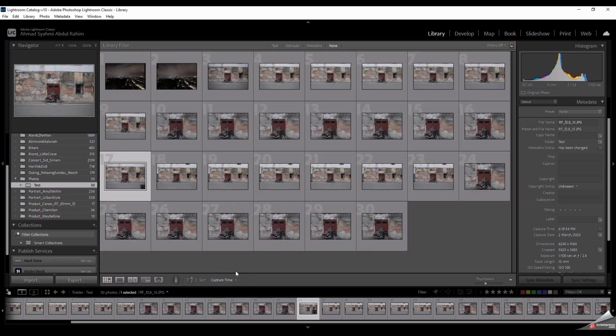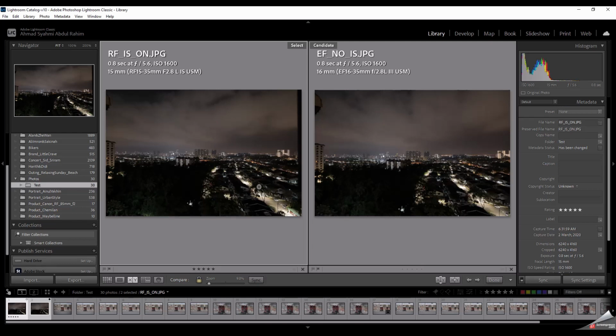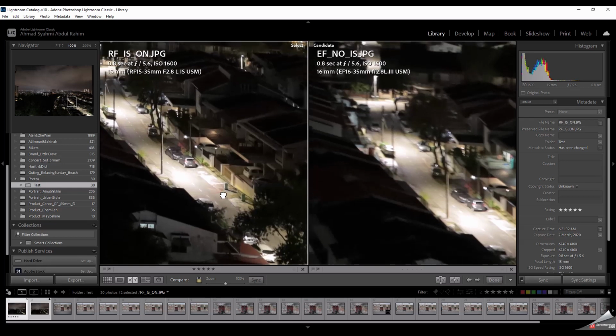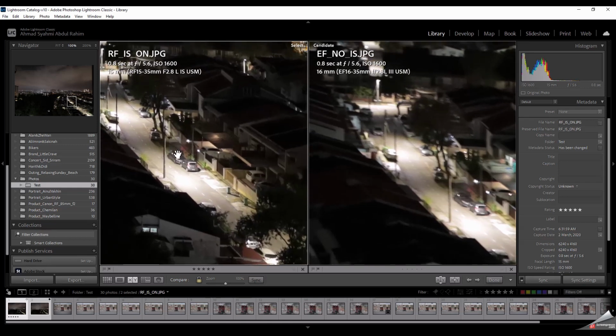So for this comparison, let's first go through image stabilization for the purpose of taking photos. Here I have two images taken with RF and also with EF lenses. So on the left side we have the RF output image, and on the right side we have an EF output image. On the RF we have the image stabilization turned on, whereas on the EF lens, since there is no image stabilization, we leave it as it is. Now when we zoom in, you can see a clear difference of what that image stabilization does.